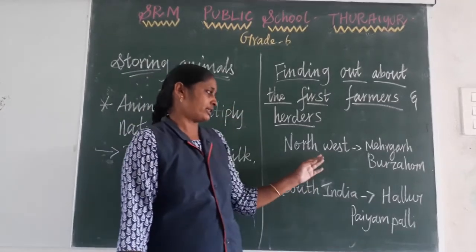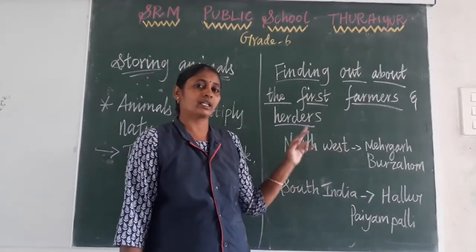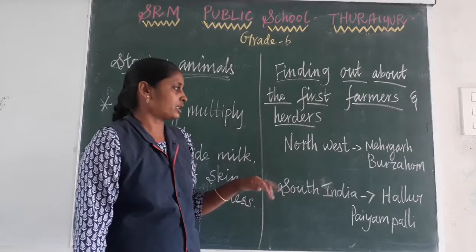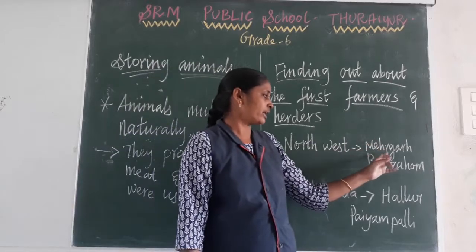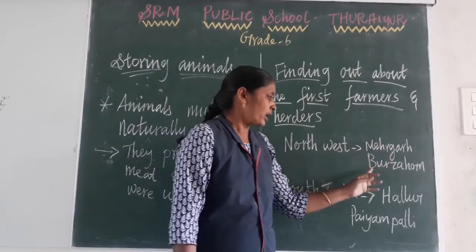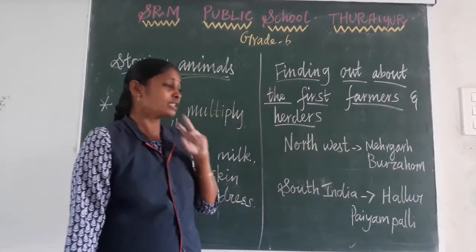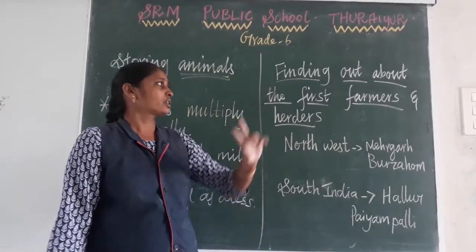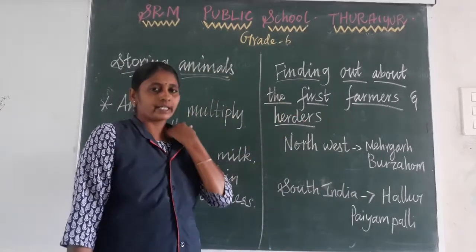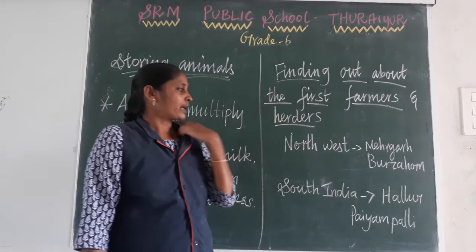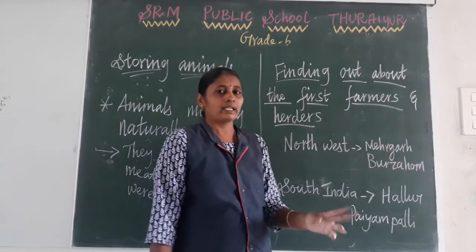So in the northwest direction, present day Pakistan and present day Jammu and Kashmir, there are two places: Mehar and Burzahom. At these two places, the very first farming and herding activity happened. Maybe in Mehar they started to grow barley and wheat.